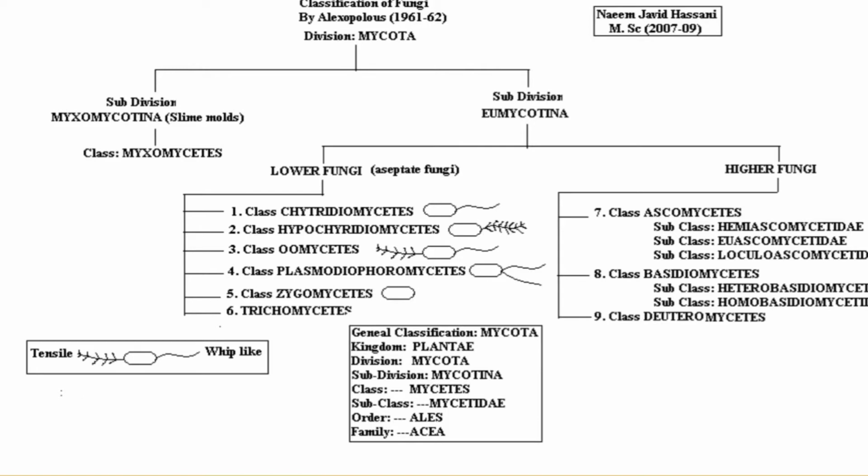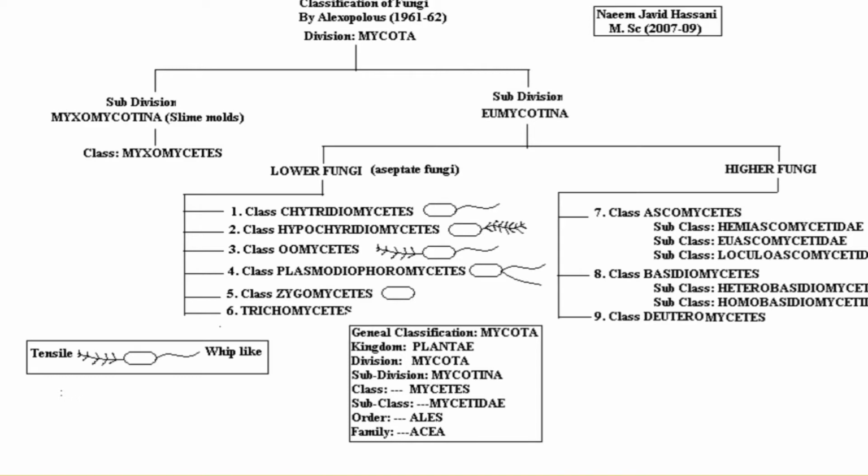So these are the characteristics of these classes. We have discussed the classification of fungi, but on the basis of this classification, how do we write a general classification, that is, the systematic position? So we take one species as an example, Mucor.